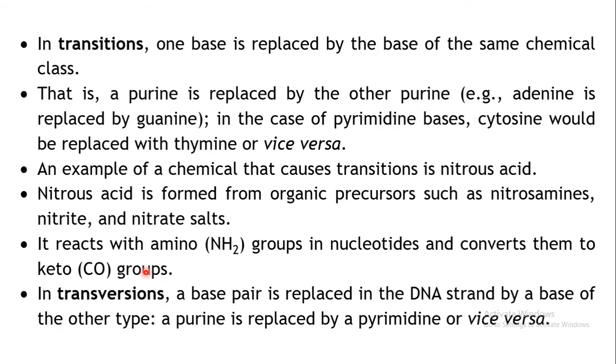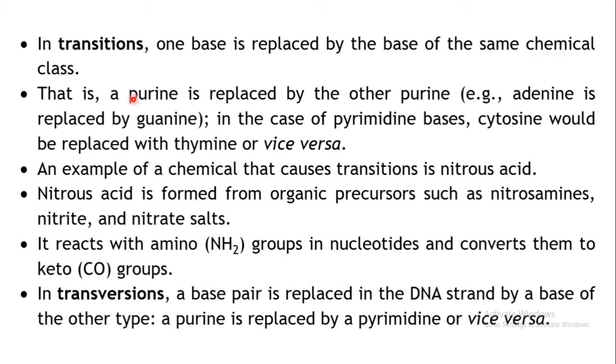Now coming to the first type of process under this base pair change, that is transition. There are two processes by which base pair changes take place. First one is the transition and the second one is the transversion. Now let us see what happens in the transition. In case of transition, one base is replaced by a base of the same chemical class.